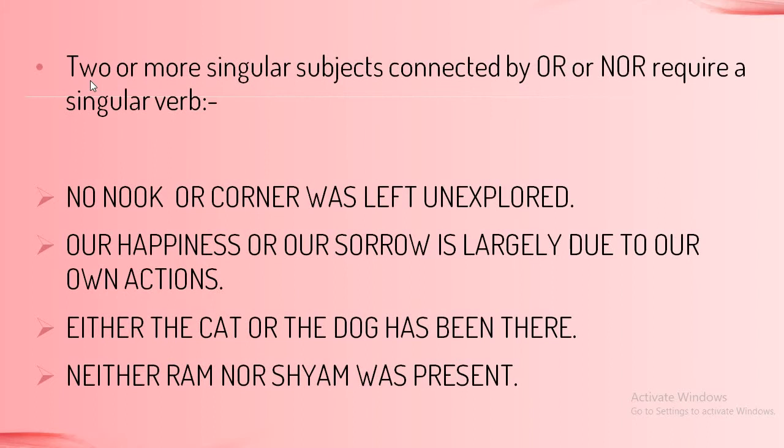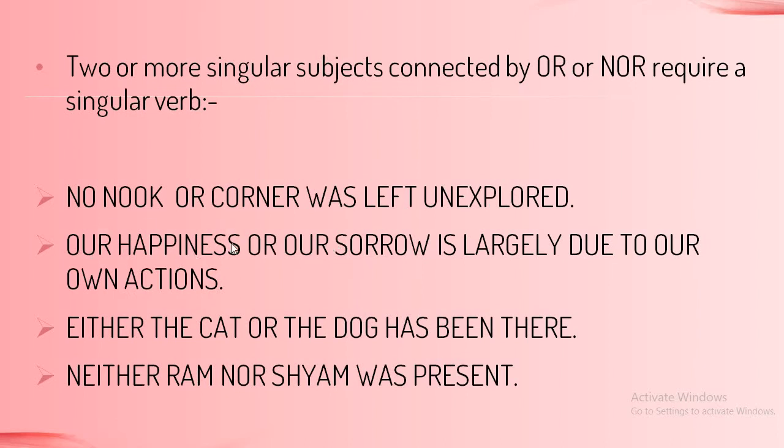And the next rule: two or more singular subjects connected by or or nor require a singular verb, as in, no nook or corner was left unexplored. It means not a single corner was left unexplored. Everywhere it was investigated. It was checked. Our happiness or our sorrow.